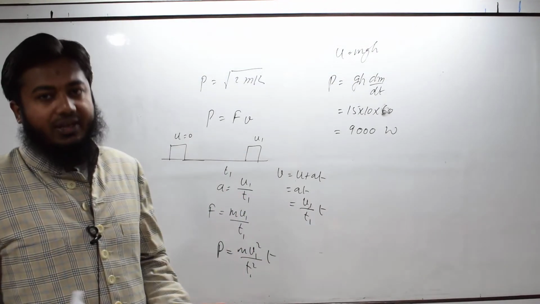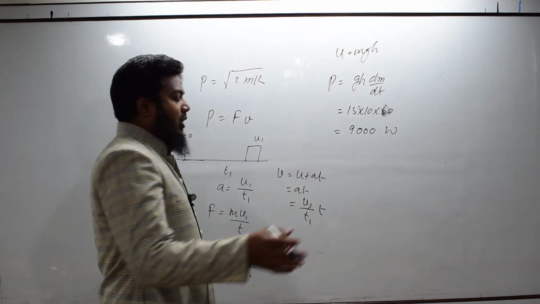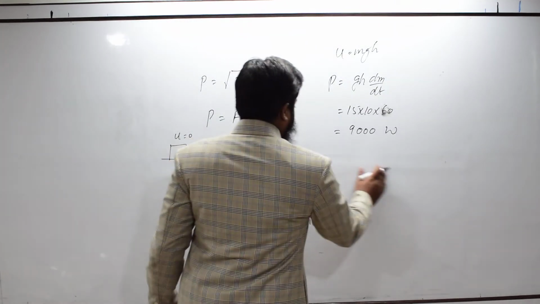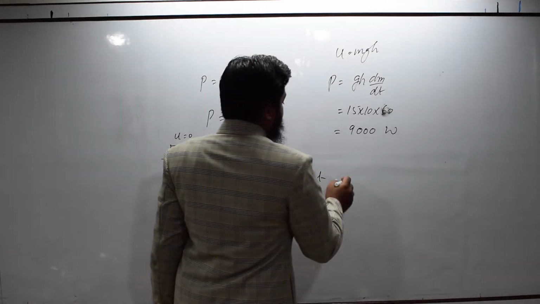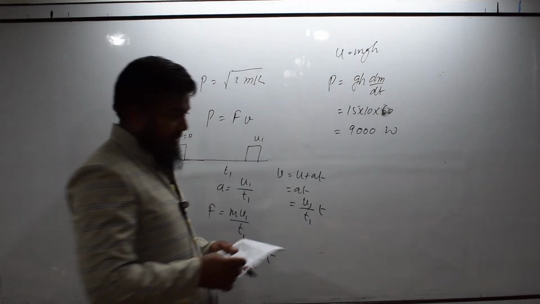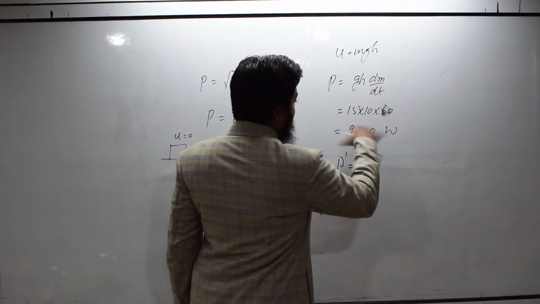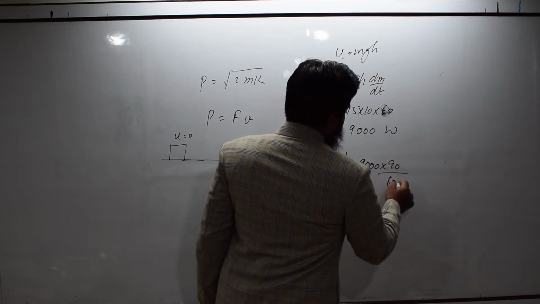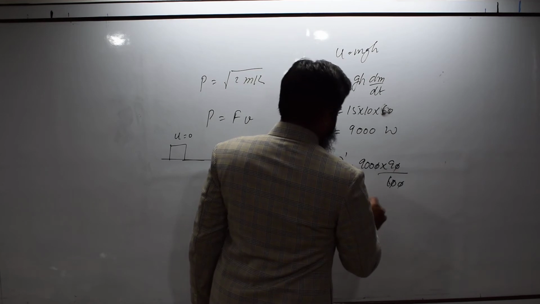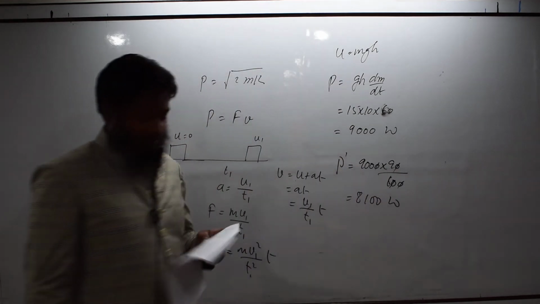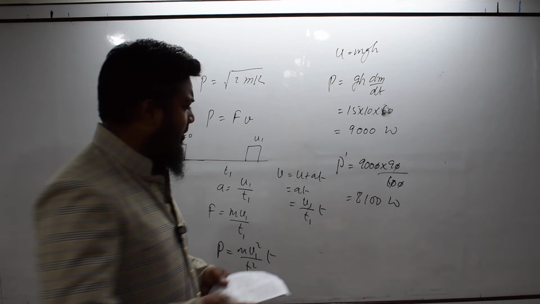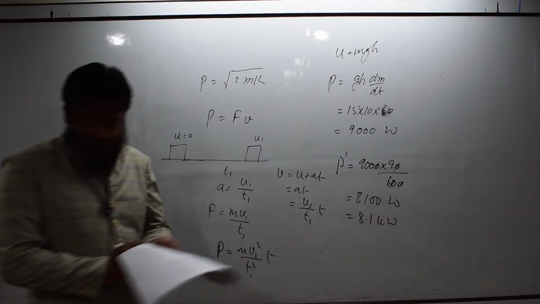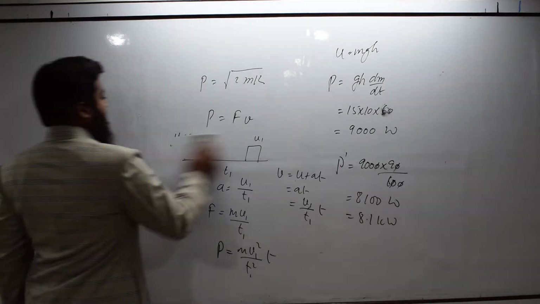So, 90% is left, 90% is delivered; the turbine converts 90% of this into some useful form of energy. So, power generated by the turbine, say P dash, will be 90% of this. So, 9,000 into 90%. So, this is 8100 watt, or you can say this is 8.1 kilowatt. Next question.